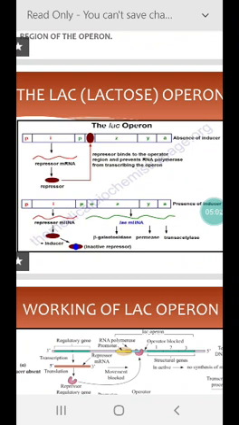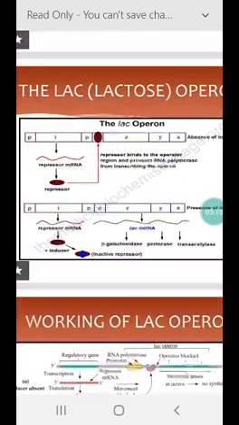The promoter site in the lac operon is P, the regulatory site is I, and the operator site is O. In this figure you can see all three sites on the left-hand side: promoter, regulatory and operator sites. Beside them there are three structural genes, namely Z, Y, A. The Z gene codes for the beta galactosidase enzyme, the Y gene codes for permease, and the A gene for transacetylase.